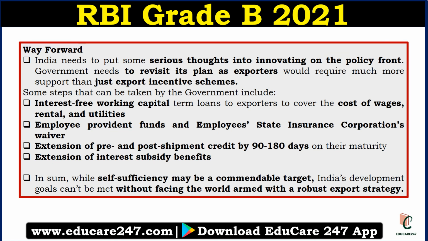At the end you have to conclude your answer. In conclusion, you have to write something positive, you have to give some suggestions, like the government can think beyond the export incentive scheme and innovate their policies. Some measures you can suggest are interest free working capital, which will help cover wages, rental, and utilities. They can be exempted from PFs, with extension of pre and post shipment credit for 90 to 180 days on their maturity, and extension of interest subsidy benefit. So these kinds of suggestions you can provide in your conclusion.